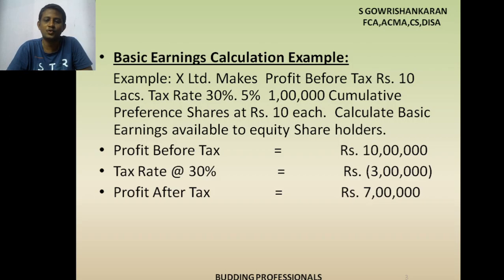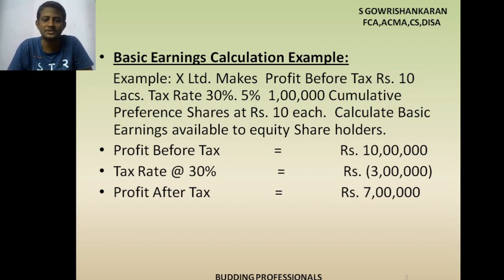What I have to do next? Whether in the question you have cumulative preference shares. So if anything is payable as dividend, that also you pay. If anything is payable to preference shareholders, that also you pay. Then only the balance is available to equity shareholders. Okay. So the 1 lakh cumulative preference shares at rupees 10 each. So 1 lakh into 10, how much? 10 lakh rupees. 1 lakh shares into 10 rupees is equal to 10 lakh rupees.